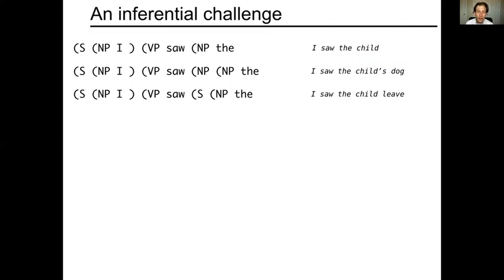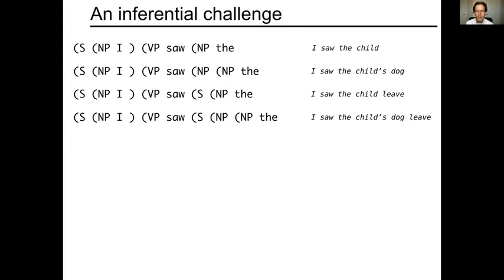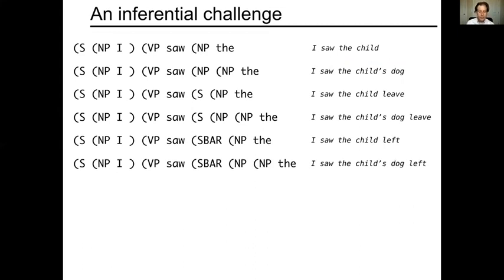Alternatively, "saw" can also introduce a complement clause, not just a direct object. So for example, "I saw the child leave" actually has to have the structure that a sentence has begun here, and then its subject begins. And so this is a third tree structure, and we can imagine combinations of these things. So for example, "I saw the child's dog leave" would have to have yet another structure. "I saw the child left" has yet another structure. "I saw the child's dog left", and so forth.